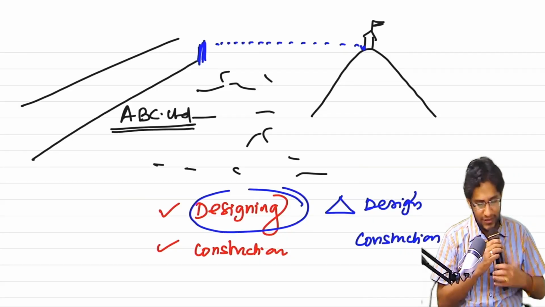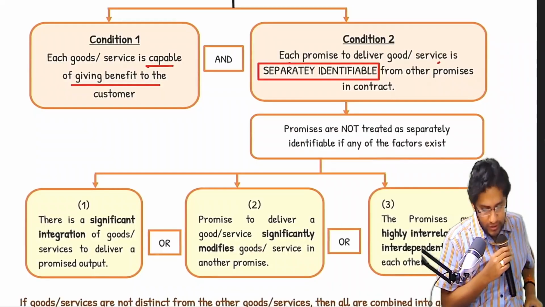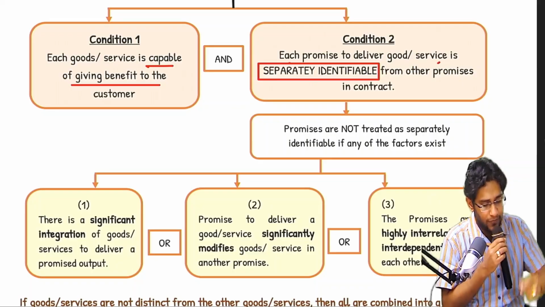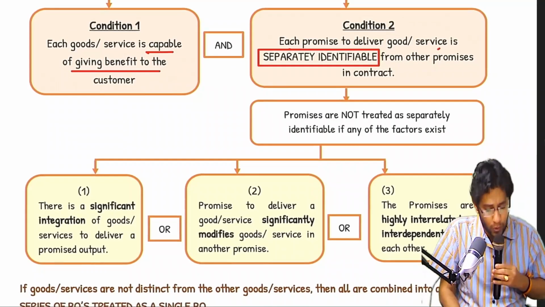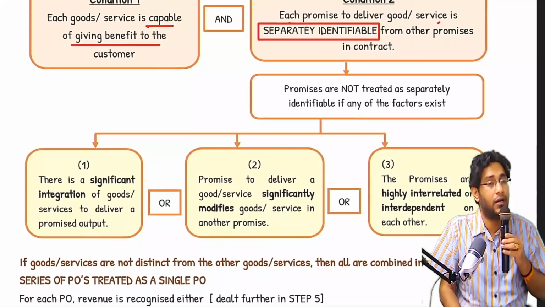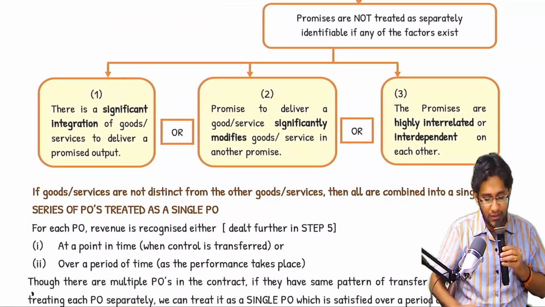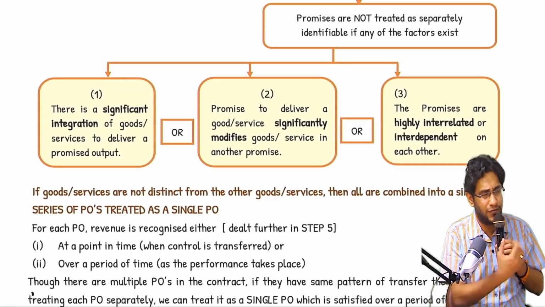Now, next, in this only one more small case. Read this once and then I'll tell you the small case. First, each good or service is capable of giving benefit to the customer. Second condition, each promise to deliver a good or service is separately identifiable from other promises in the contract. Relating to this, what I wrote: promises are not treated as separately identifiable if any of the following factors exist. There is a significant integration of goods and services to deliver a promised output, like construction of a house.